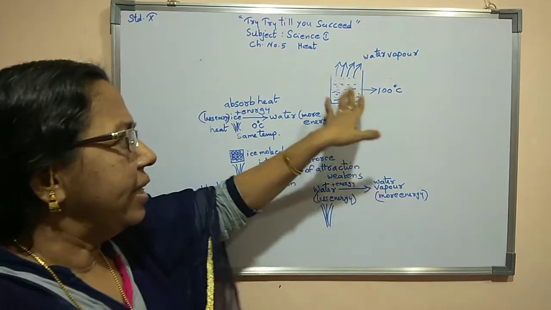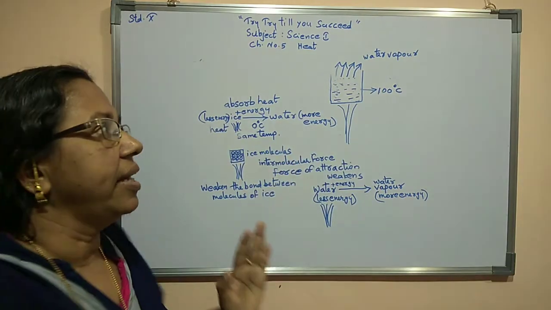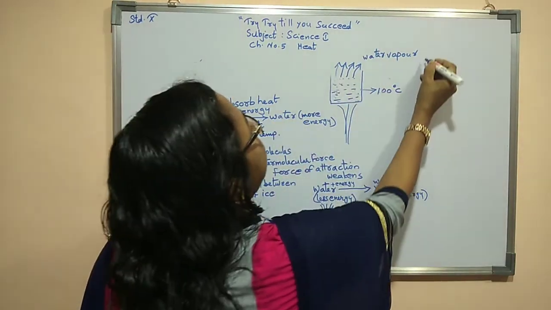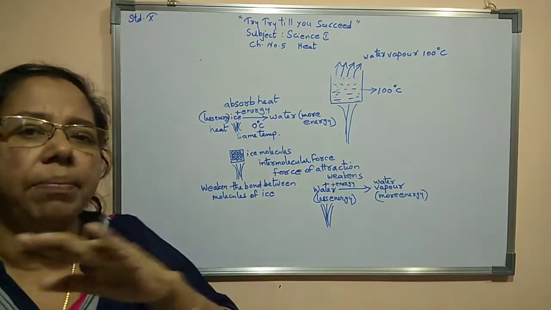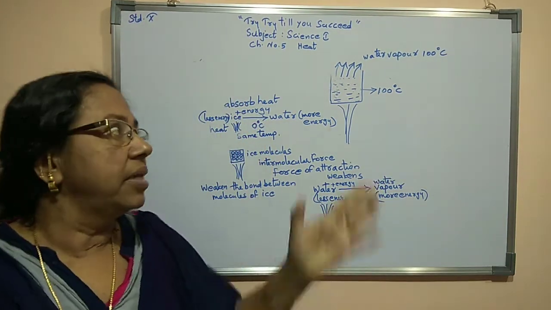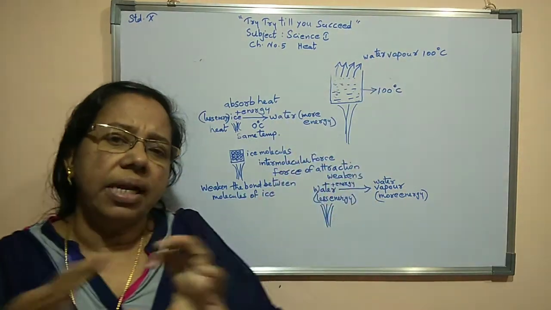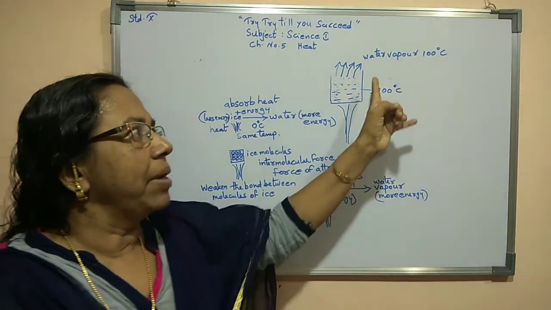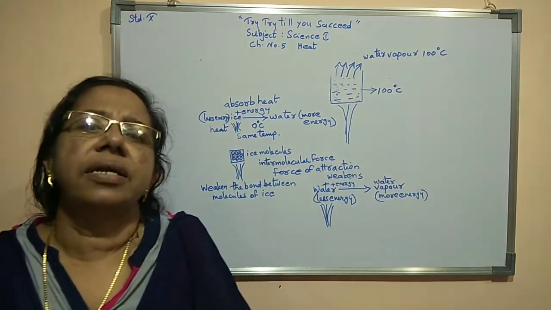Until this water fully transforms to water vapor, the same temperature is maintained. Until then, the temperature of the water vapor as well as the water will be 100 degrees Celsius.